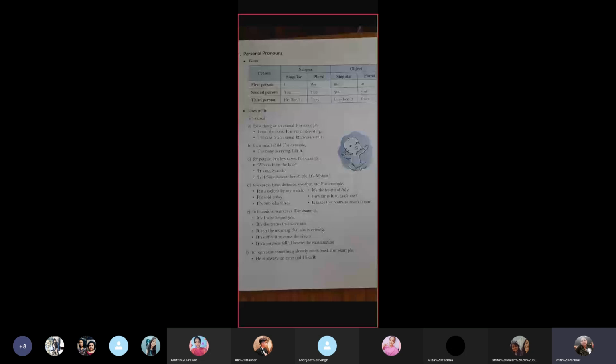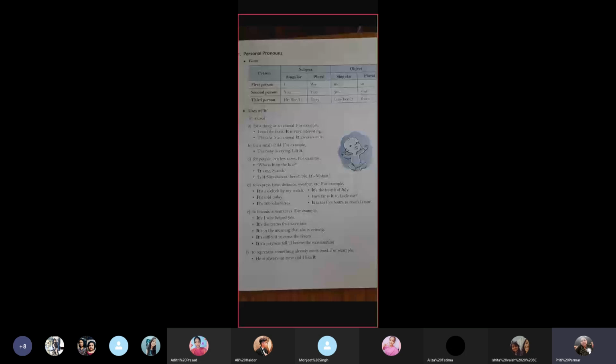Now, B, we use it for a small child. The baby is crying, lift it. जब baby born होता है, we know, I mean, not just born, but for a little more years, we call it. Okay, we don't say he or she, though we can say, but then the baby about whom we are not clear. Supposing some other person on the road who's walking with the child, we say it's a cute baby.